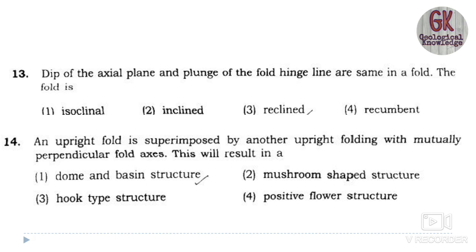In the dome and basin, when the strata have been subjected to folding in two directions at right angles, each anticline is converted into a dome and each syncline into a basin, and the folds are about as wide as they are long. A dome may be defined as an upfold where the beds dip radially outward in all directions from the center, and a basin can be defined as a downfold where the beds dip radially inward towards the center. So option 1 is the correct option.